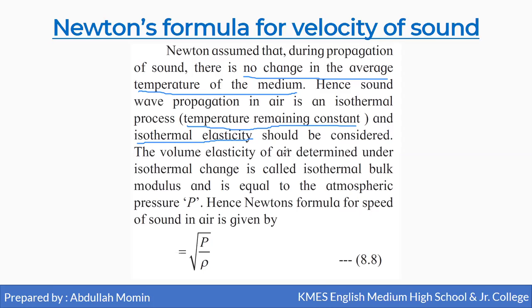So the volume elasticity of air determined under the isothermal change is called the isothermal bulk modulus, and that is equal to the atmospheric pressure.